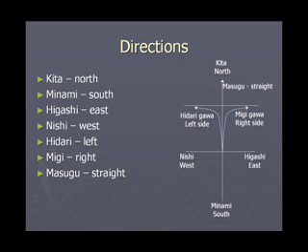Let us now move on to directions. Kita means north. Minami is south. Higashi is east. And nishi is west. Hidari is left, migi is right, masugu is straight. I have shown a small map-like thing here. Roads going from south to north and east to west. I have shown somewhere in the first crossing at the top.